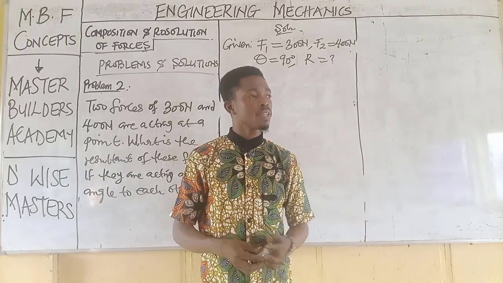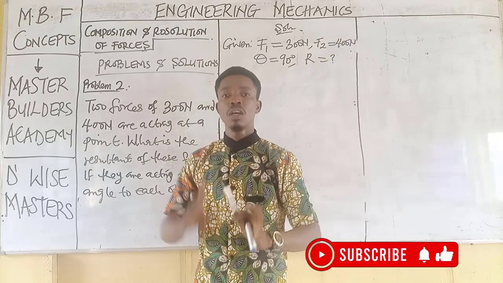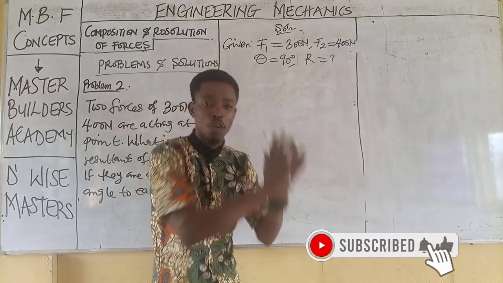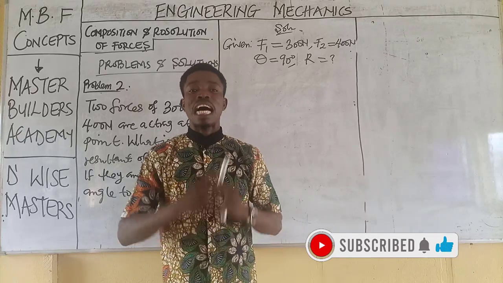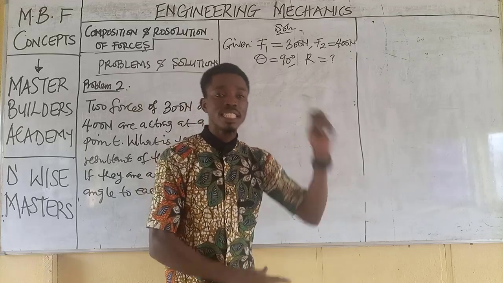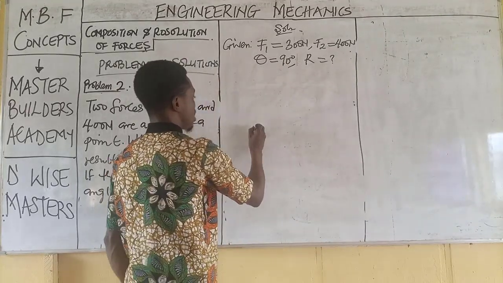That is to say, now that the angle is exactly 90 degrees, Pythagoras theorem will be suitable for this question. All that we need to do is to state Pythagoras theorem. But before we do that, guys, we will need to have a rough sketch of how these two forces are acting at a point and thereby reveal the resultant force between these two forces. Now, this is the point where the two forces are acting.